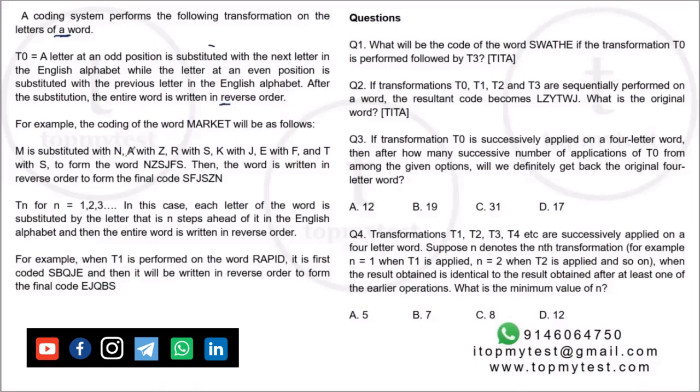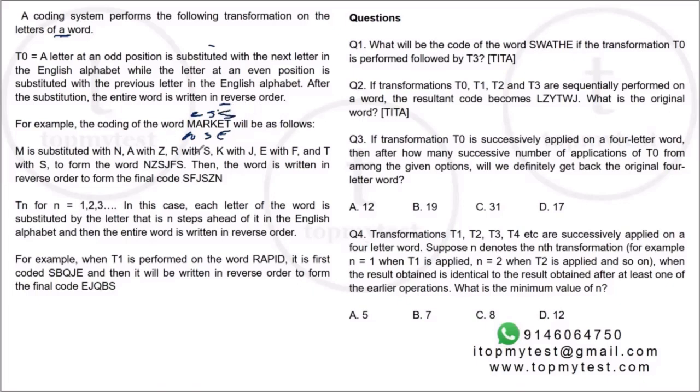So in MARKET, M is substituted by N, 1 afterwards. A is substituted with Z, 1 before that. R will be S. K will be 1 before, so J. E will be 1 after, so F, and T will be 1 before, so S, and then it's written in reverse order, so it becomes S, F, J, S, Z, N, right? So odd placed letters increase by 1, even placed letters decrease by 1. This is for T0, right? And then you finally reverse the order.